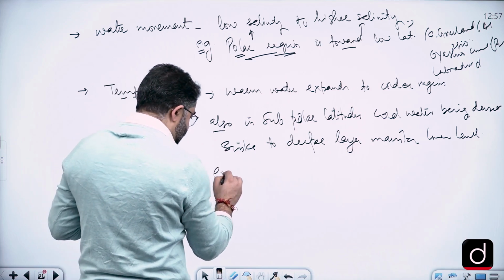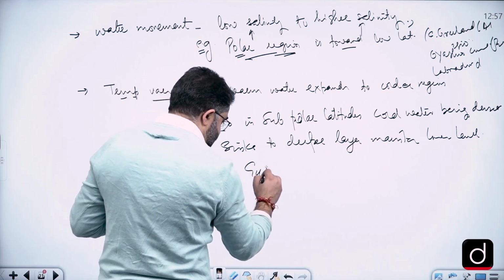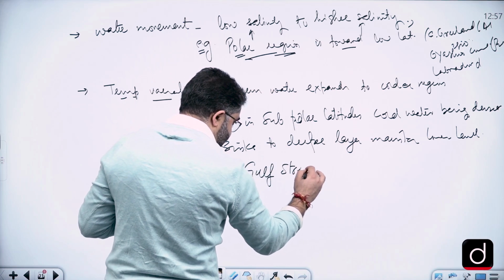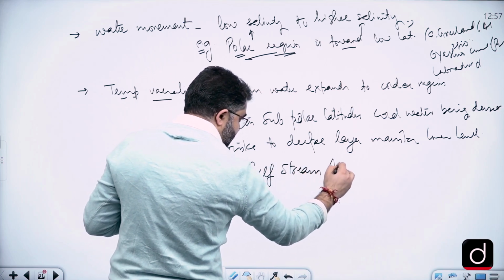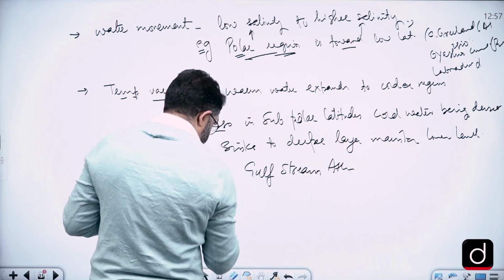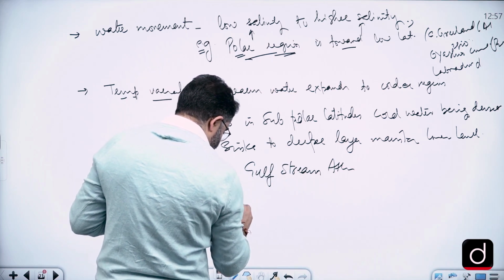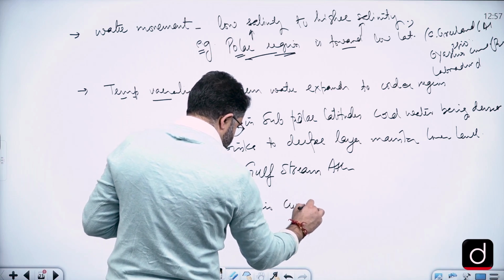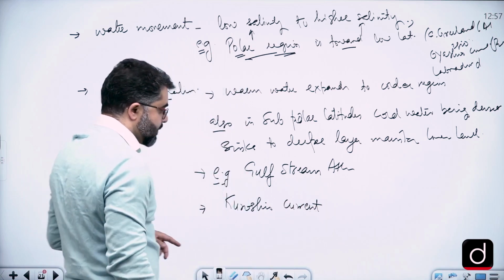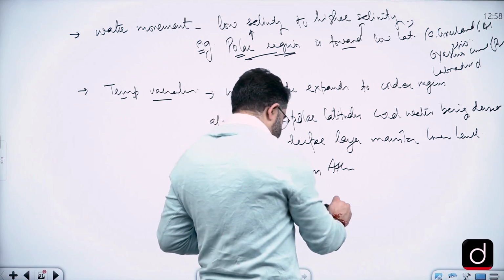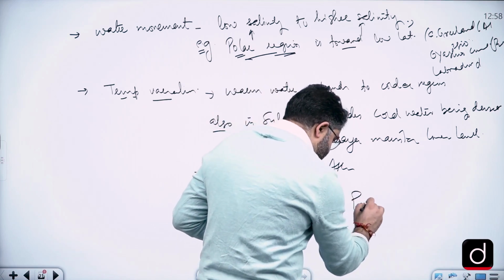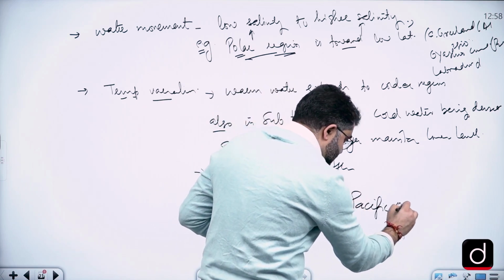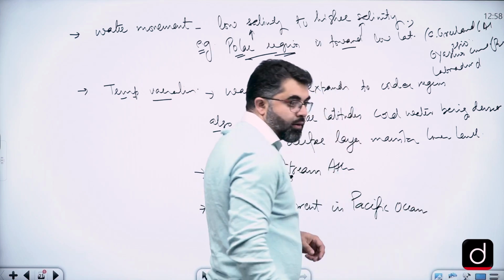So we'll write, for example, Gulf Stream in Atlantic Ocean, or Kuroshio current in Pacific Ocean, right?